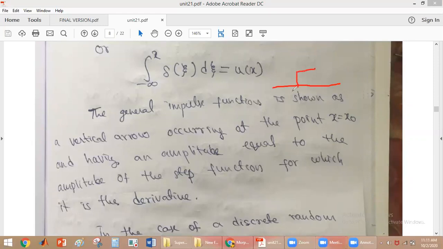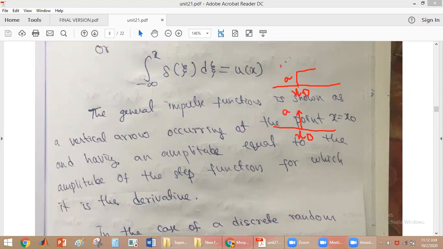How do we denote its derivative? Say the step function has amplitude a, so the derivative will be denoted like this. We will have the impulse signal at x is equal to x naught, and the amplitude of the impulse signal will be a.